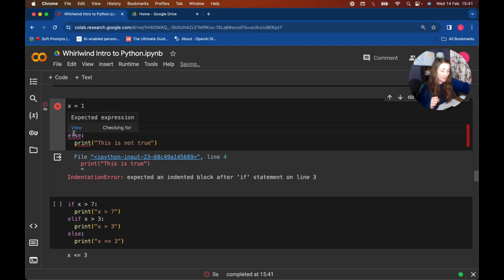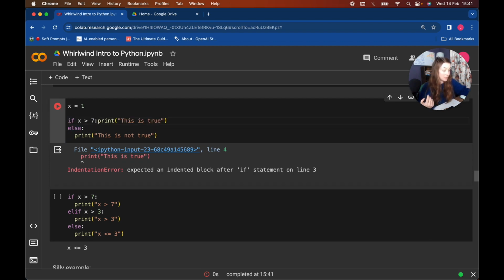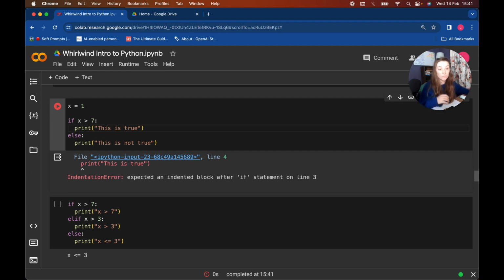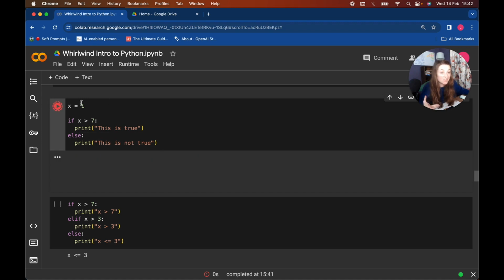So you can get that by pressing tab, or if you type out the colon and then hit enter, it'll indent it for you. But what I think is, all the words in purple should line up, and then the next set should line up, and so on. And then instead of putting an elif, we've just used one if statement and one else statement. We just type else and then the colon, and then we have what we want it to do, which in this case is just print this statement.